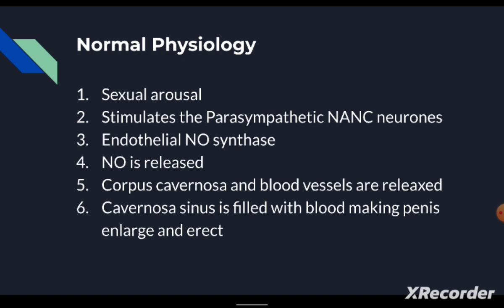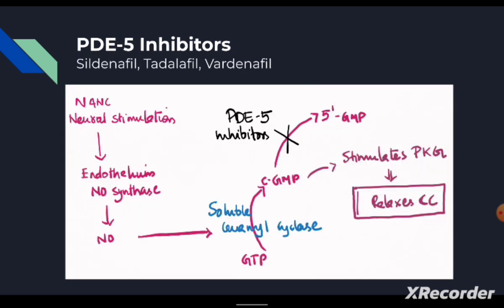And coming to the drugs, we have already seen four types of drugs are used: PDE5 inhibitors, androgen therapy, pipe therapy, and prostaglandin E1 analogs. So among these four, PDE5 inhibitors are the most important and the most commonly used drugs for erectile dysfunction. The examples include sildenafil, tadalafil, and vardenafil. These three drugs are most commonly used as PDE5 inhibitors. The mechanism of action, or the pharmacodynamic property of these drugs, is explained here.